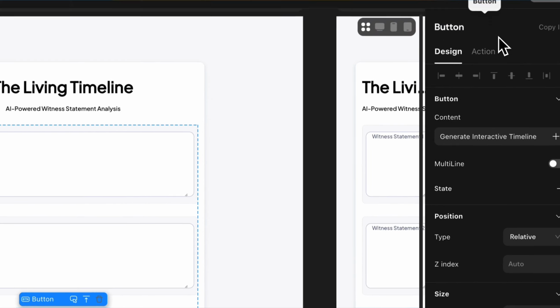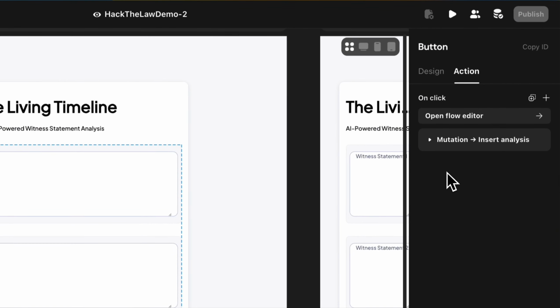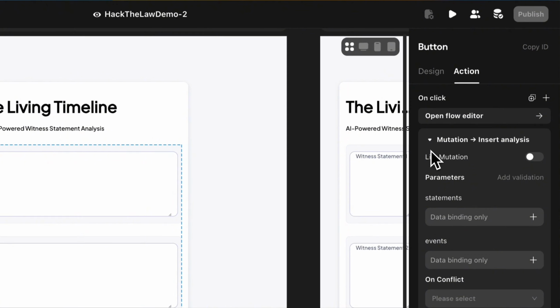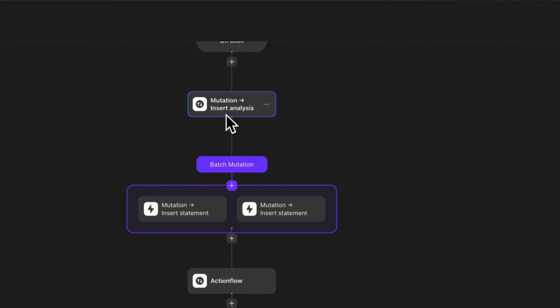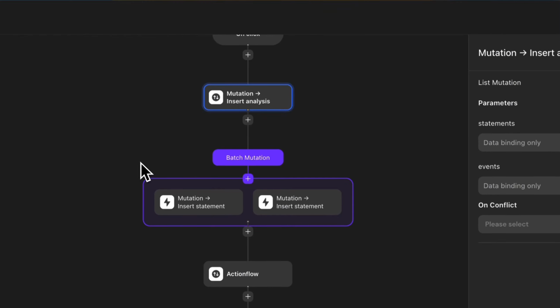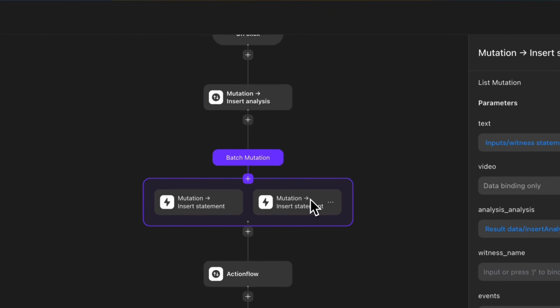When the Generate Timeline button is clicked, the statements are stored in the database and an analysis ID is created. Then, the Process Statements action flow is triggered to run the Timeline Extractor AI agent.